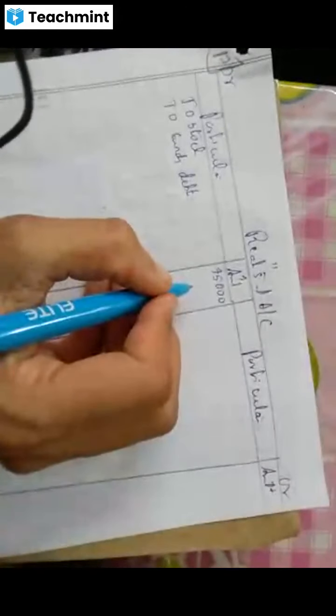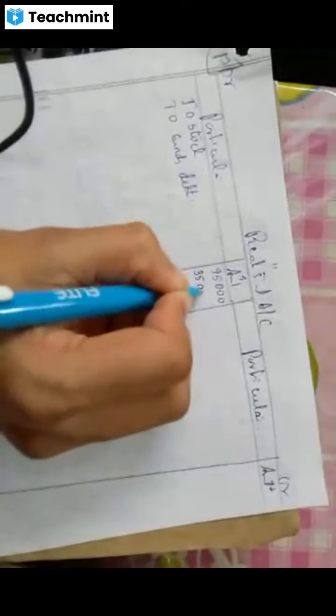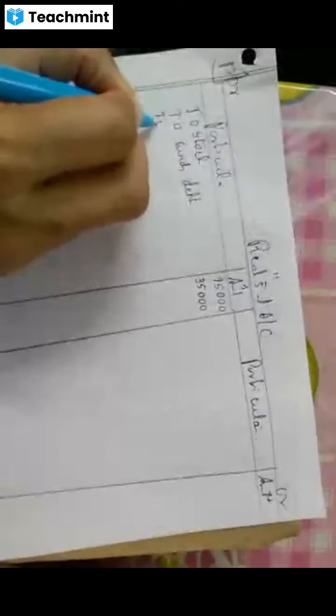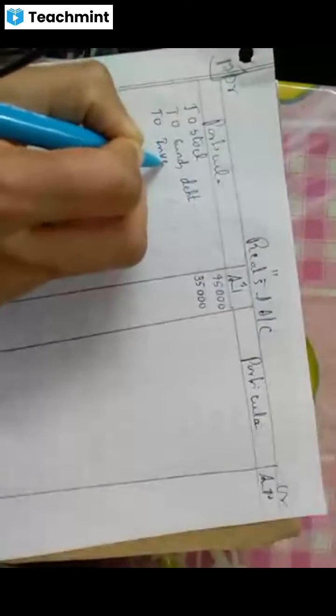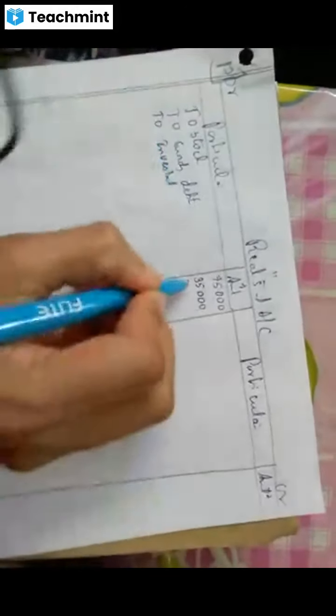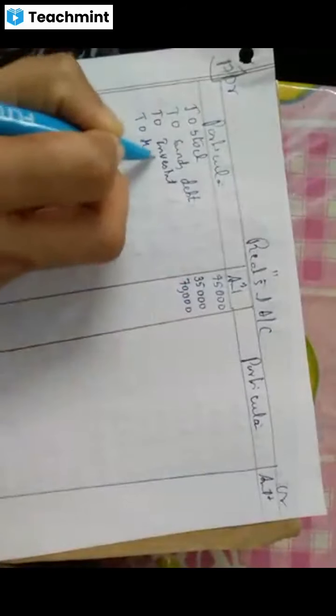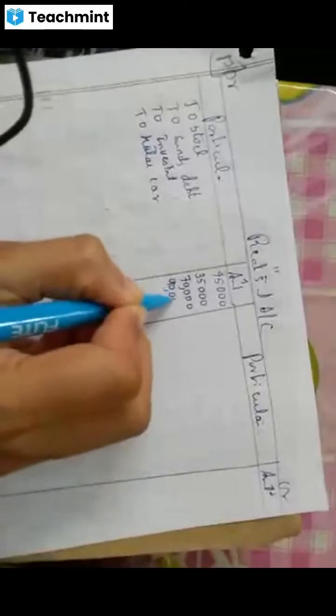To stock, amount is 75,000. To sundry debtors, amount is 35,000. To investments, amount is 70,000. To motor car, right, 90,000.